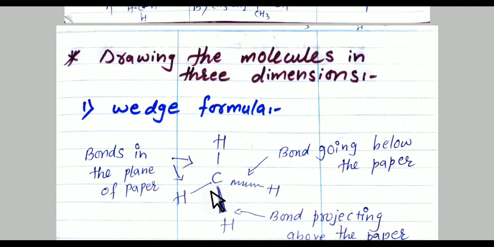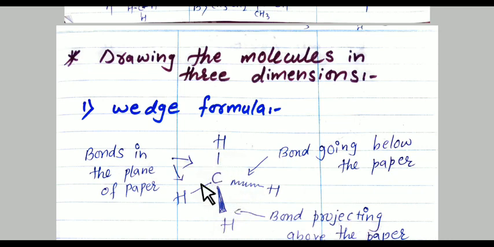Actually, what does the solid wedge show? The solid wedge is used to represent a bond which is projecting up from the paper towards the reader, meaning towards you. Next is the dash wedge. The dash wedge represents a bond which is going backward below the paper, away from the reader.